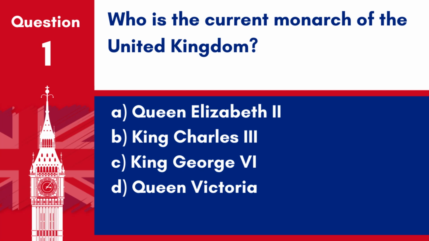Question 1. Who is the current monarch of the United Kingdom? A. Queen Elizabeth II. B. King Charles III. C. King George VI. D. Queen Victoria.